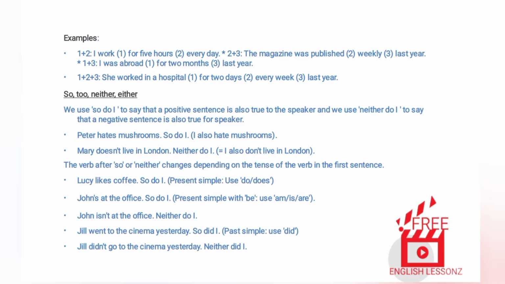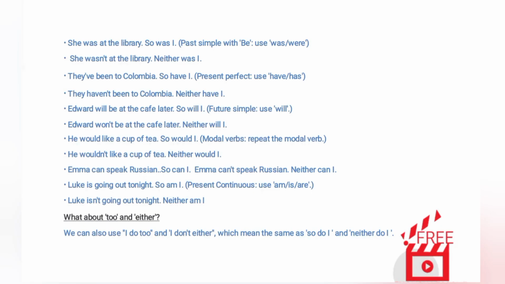Neither did I. She was at the library. So was I, past simple with be, use was/were. She wasn't at the library. Neither was I. They've been to Columbia.